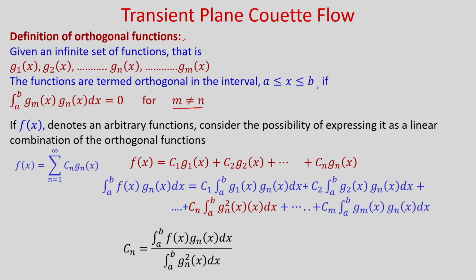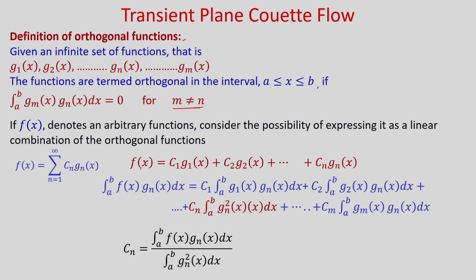If f(x) denotes an arbitrary function, consider the possibility of expressing it as a linear combination of the orthogonal functions. Let us say f(x) we can represent as the summation of n is equal to 1 to infinity of Cn Gn(x), where Cn is the coefficient.